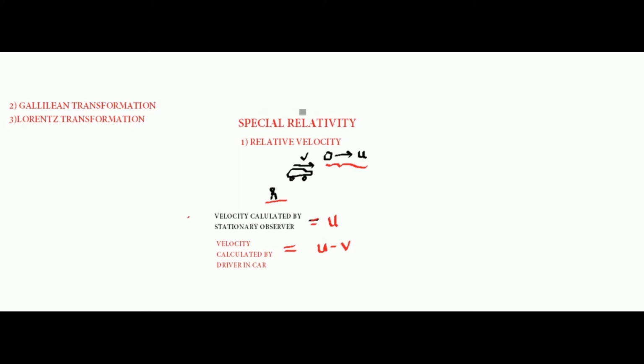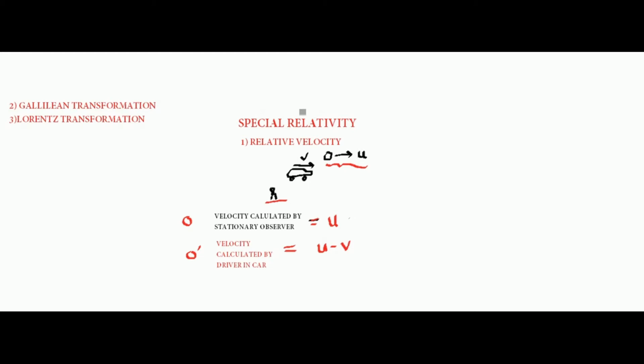Now let me name the observers. Say the stationary observer is O, and the observer that is moving, that is the driver in the car, I name as O dash. So we have considered a ball moving at a velocity u, and we are calculating the velocity measured by two observers in two different frames.